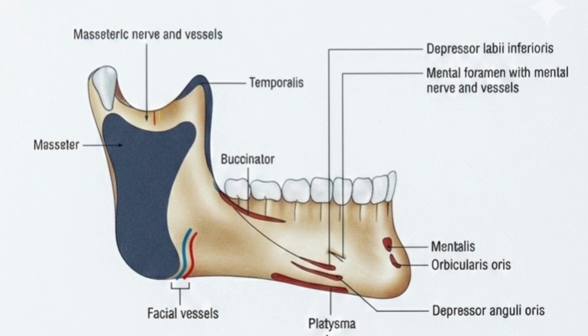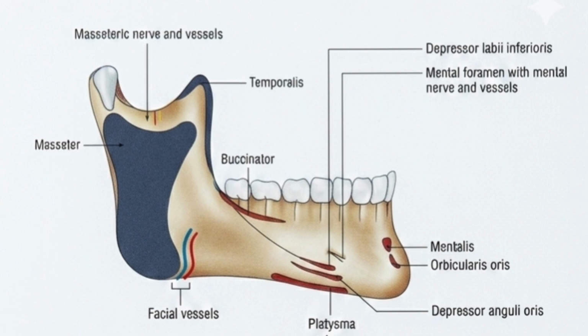Okay, then see the oblique line. Okay, this oblique line gives rise to 3 muscles. Okay, buccinator, depressor labii inferioris and depressor anguli oris. Okay, first from its starting point, that is near the first molar tooth, it gives rise to the buccinator muscle.